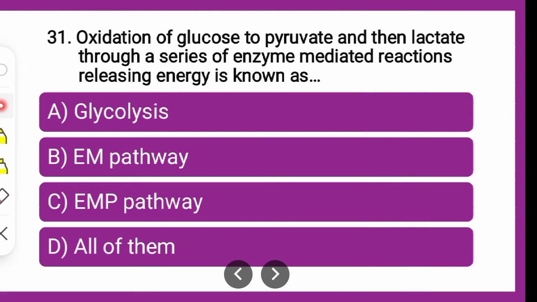Now for this question we will look into the options: glycolysis, which is also known as EM pathway, that is Embden-Meyerhof pathway, which is also known as EMP pathway, that is Embden-Meyerhof-Parnas pathway.